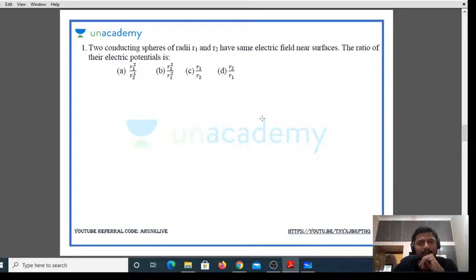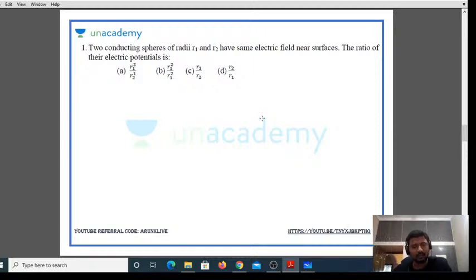Two conducting spheres of radii R1 and R2 have the same electric field near their surfaces. Both are having the same electric fields, right? What is the ratio of their electric potentials? We are supposed to find that.